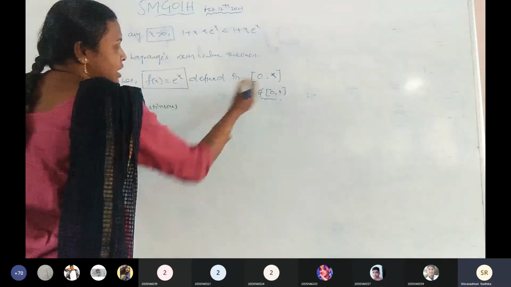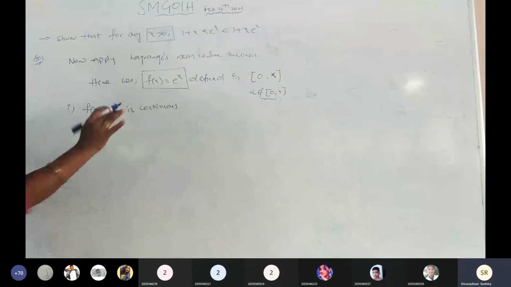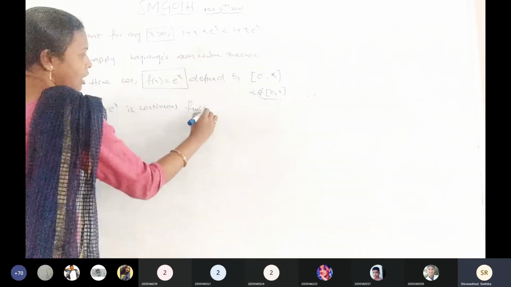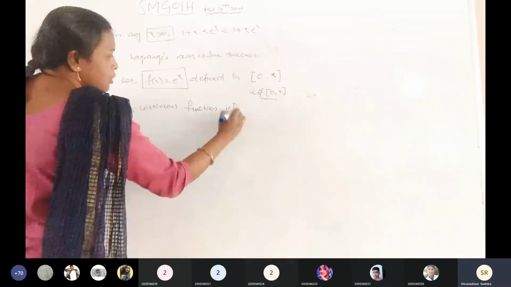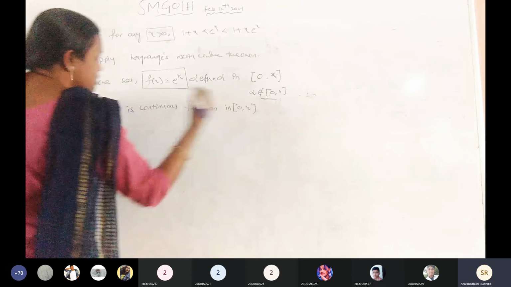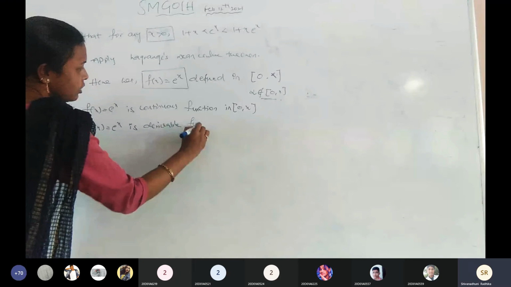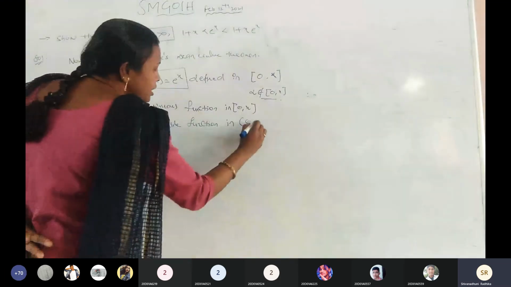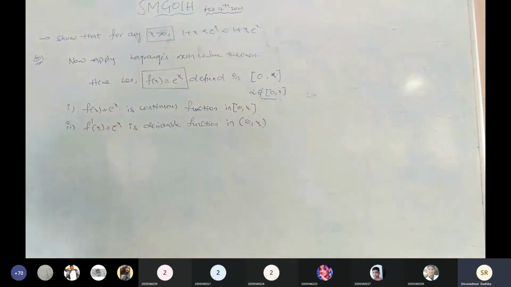Infinite does not belong to the given interval. So f of x equals e power of x is always a continuous function, always continuous except at infinite. But infinite does not belong to the closed interval 0 comma x. Right. What is the second condition? f dash of x we need to find. The derivative of e power of x is e power of x, which is always derivable. Is it clear? Which is always a derivable function in the open interval 0 comma x, because infinite is not there in the open interval 0 comma x, and this one is also always a derivable function, right?